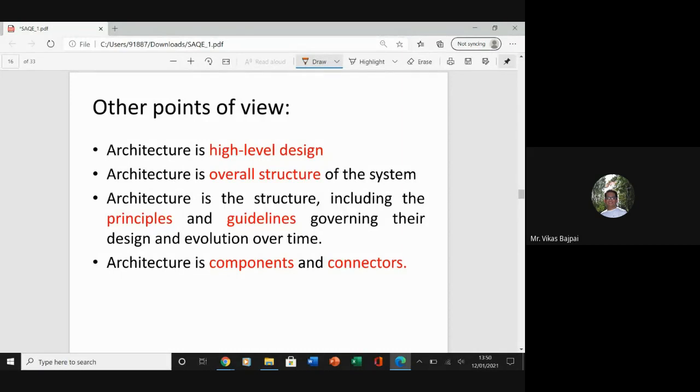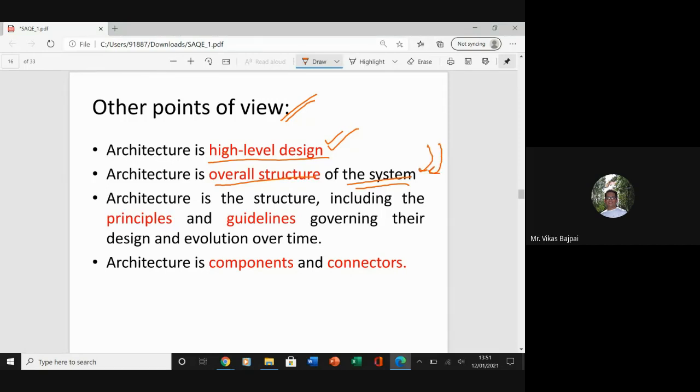So there are some other points of view as far as your software architecture is concerned. So this is something which is high level design, right? So detailed design will be called your lower level design. Your software architecture is called a high level design. Then your architecture is the overall structure of the system. That's what we have already talked about, so I am not going to give more time on this particular point.